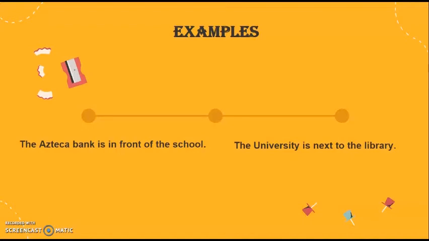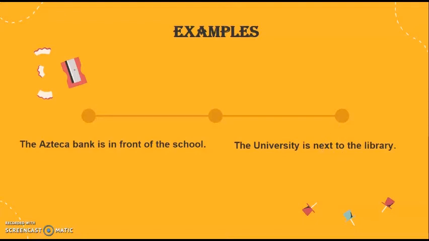In the first sentence, the prepositional place is in front of. Number 2, the university is next to the library. In this case, I'm using another prepositional place. Where is the prepositional place? The prepositional place is next to.